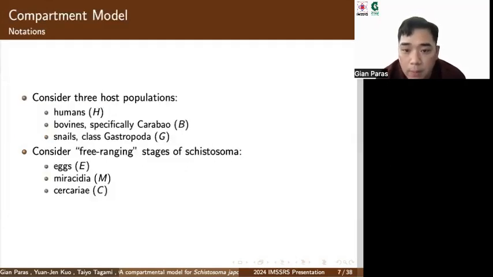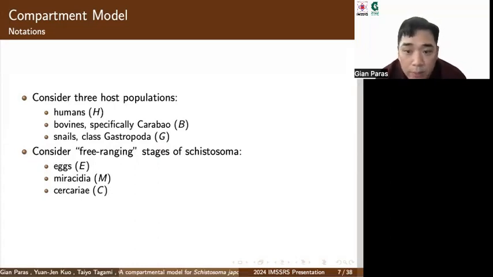Moving on to our compartment model, we considered 3 host populations: humans, bovines, and snails, which are denoted as capital H, B, and G. Humans and bovines will act as definitive hosts, and snails will act as intermediate hosts. We also consider the following free-ranging stages of schistosoma: the eggs, miracidia, and cercariae, which are denoted as capital E, M, and C.